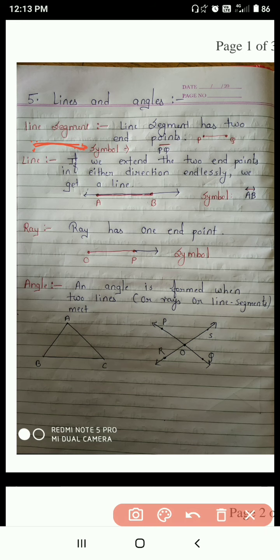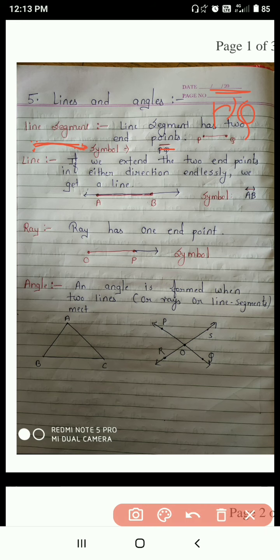Okay. The symbol to write a line segment is, suppose here PQ is written. So PQ, and a simple line on the top of the PQ. Write PQ like that. Okay. Clear?